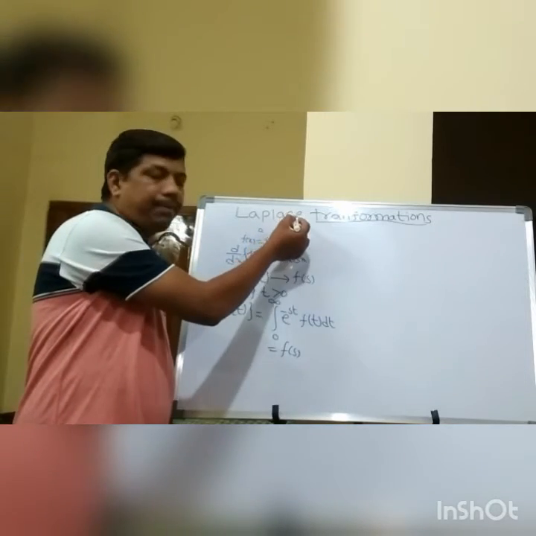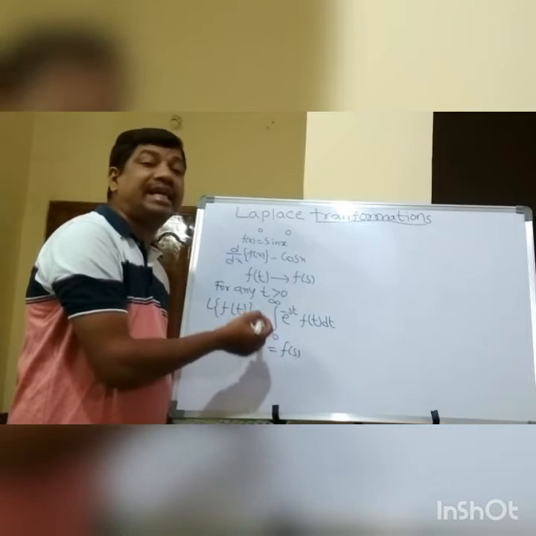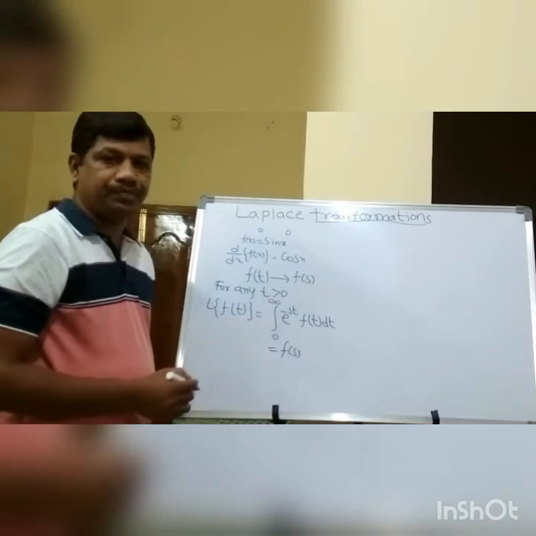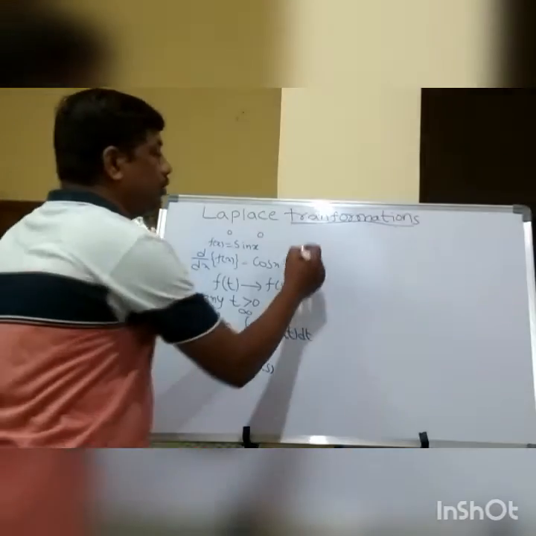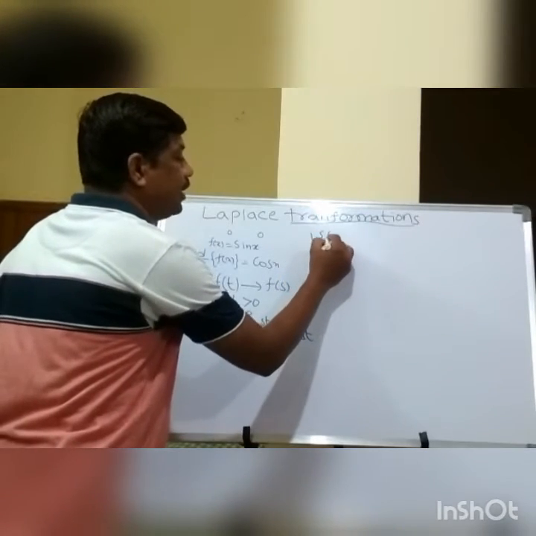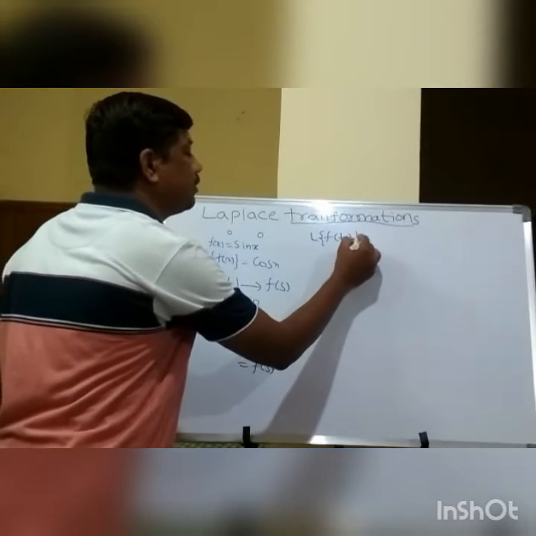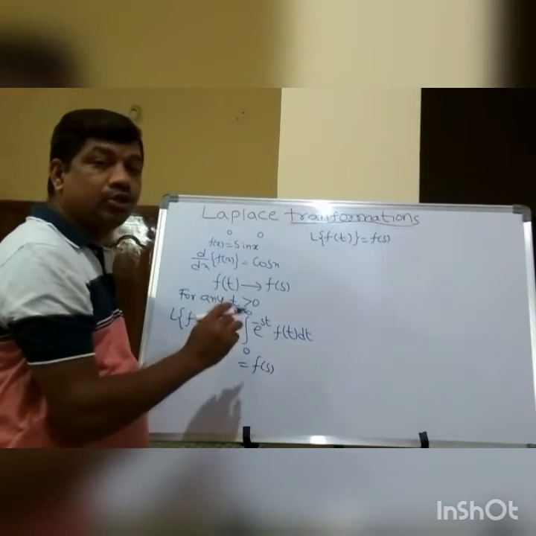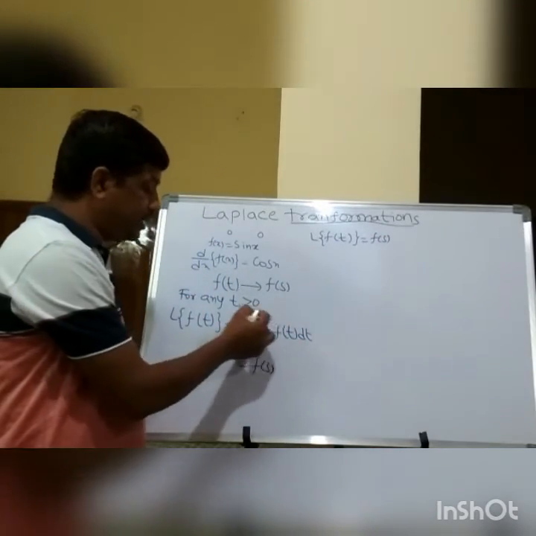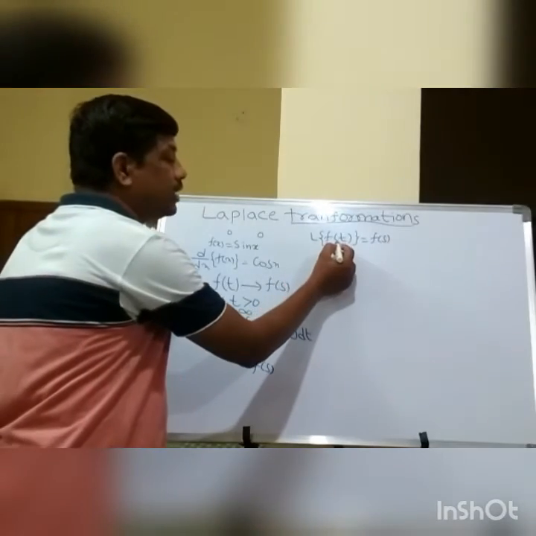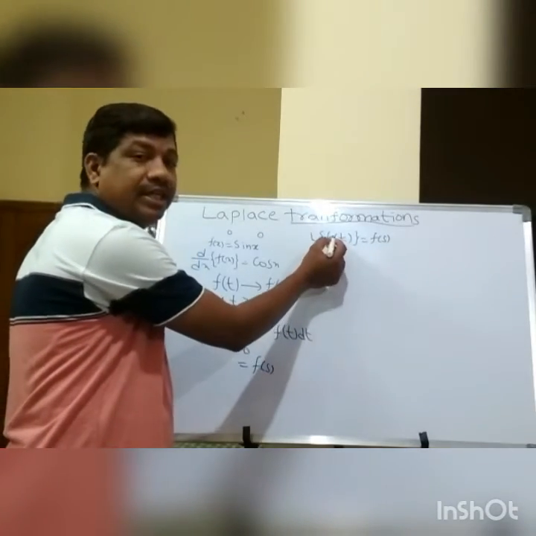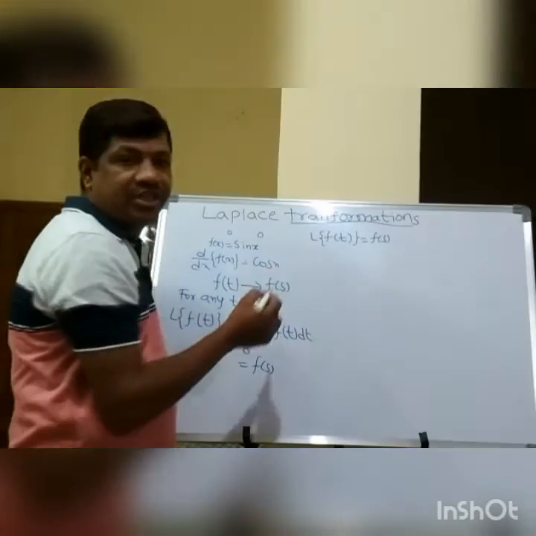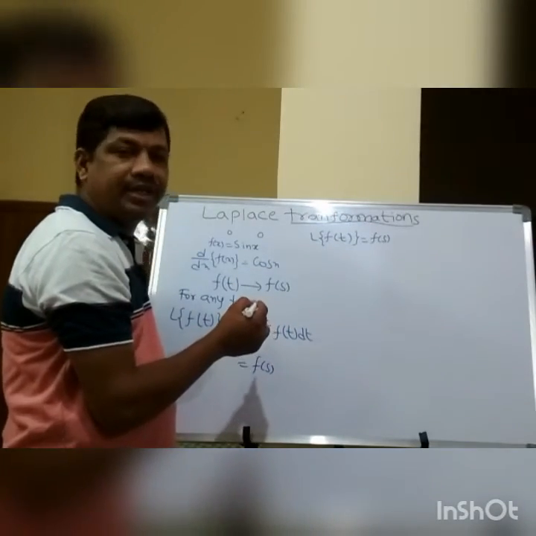That means the Laplace transform is one of the integral transforms. So Laplace of f(t) is equal to F(s), provided this integral exists, and then the function in terms of t changes into the function in terms of s.